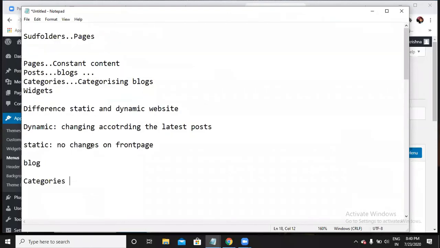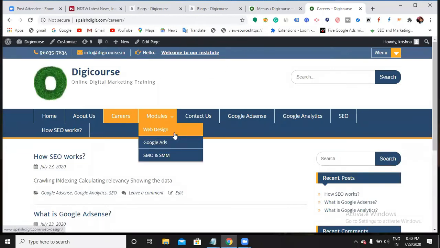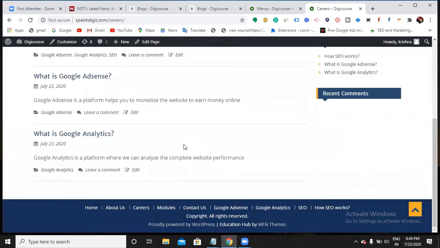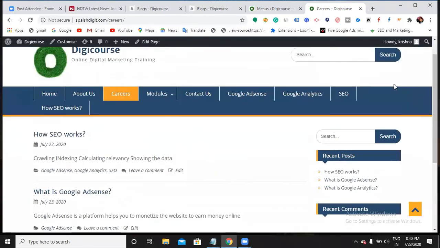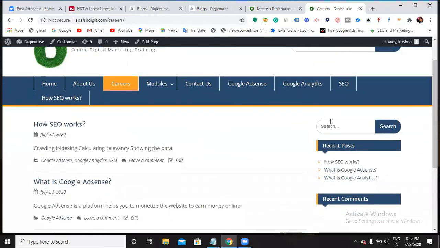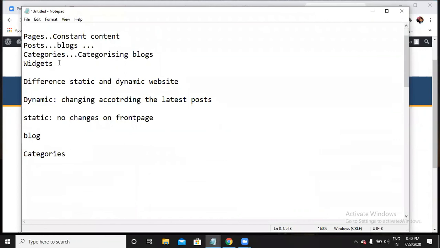The next thing is widgets. Now you know how to edit the header and how to edit the footer as well. For every website, three things are common, that is a header, footer and sidebar. You can optimize your sidebar and footer section with the help of widgets. Where is widgets? Yeah, here. This widgets is an option where you can optimize your sidebar and footers. Now let us get into this widgets option.